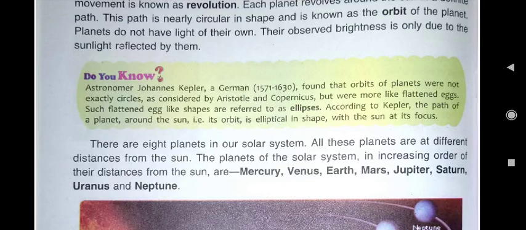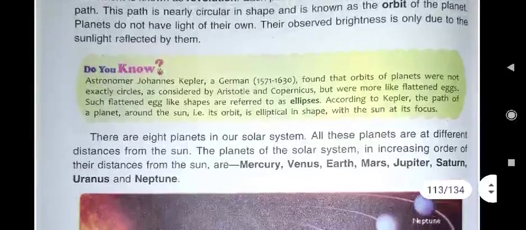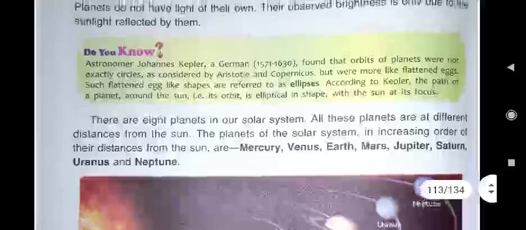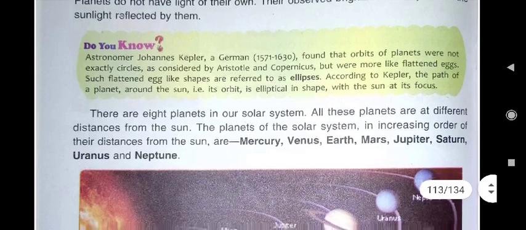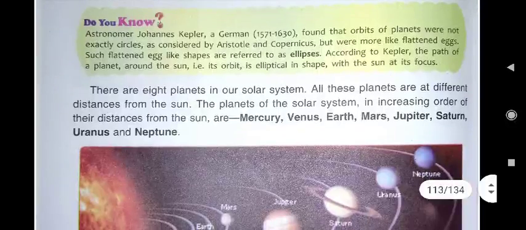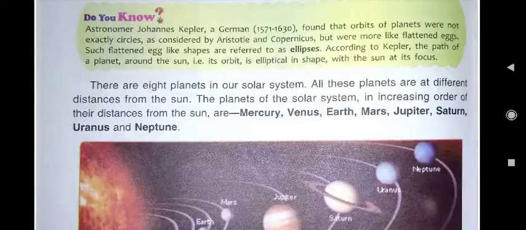Planets do not have light of their own. All the planets have two movements, but they do not have light. And the stars have no movements, but they have light. The observed brightness of the planets is only due to the sunlight reflected by them. During daytime, light is everywhere. That light we get from where? From the sun.